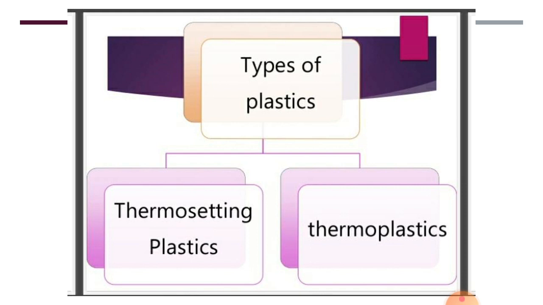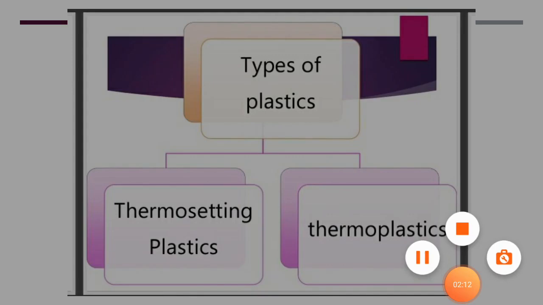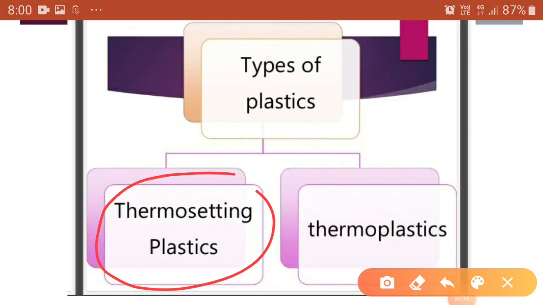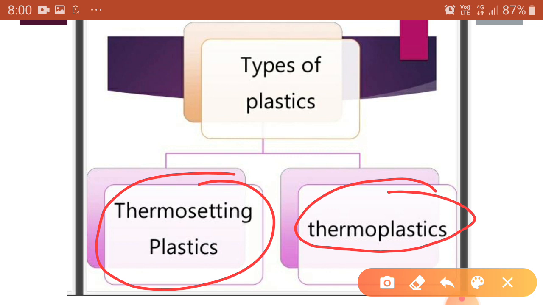When you add hot water to a plastic container, what will happen? It will get deformed, its shape will change. So there are types of plastic, and what we are going to discuss here is the types of plastics. First is thermosetting plastic and second is thermoplastic. Let's see the difference between them. Very easy.